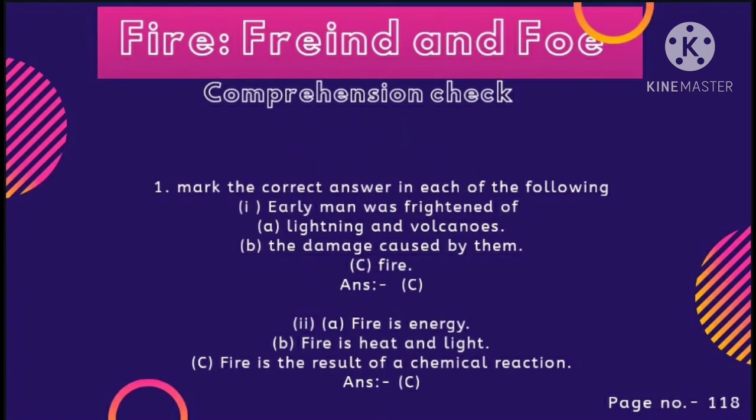Question number 1. Mark the correct answer in the following. Early man was frightened of: A, lightning and volcanoes; B, the damage caused by them; C, fire. So students, here the answer is C. Since the early men were just discovering fire, at first, in the starting, they were a little bit frightened of fire. Okay.